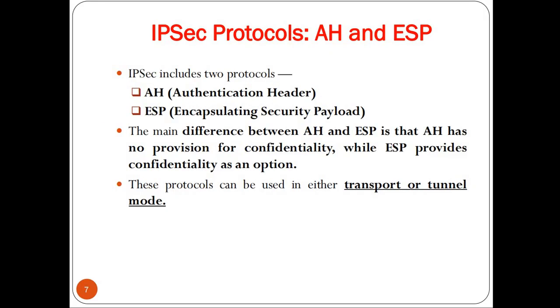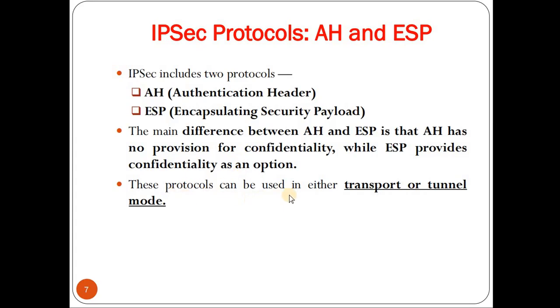Next, we'll study the IPsec protocol in detail. So, IPsec includes two protocols, AH and ESP. AH is called the authentication header and ESP is called the encapsulating security payload. The main difference between AH and ESP is that AH has no provision for confidentiality, while ESP provides confidentiality as an option. It means that AH does not provide encryption of the packet, while ESP provides encryption as an option. Meaning if we want, we can use it.